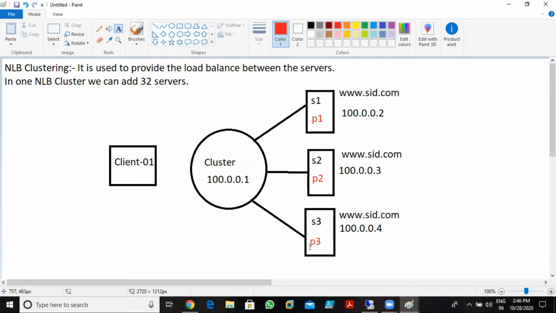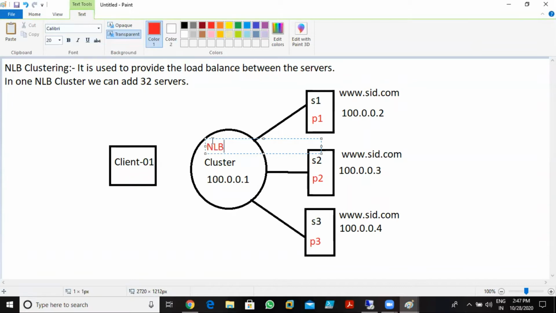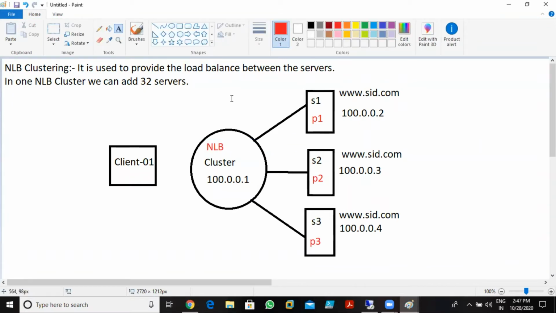Understood these things, right? So like this, your cluster is running. A cluster here means managing the NLB cluster. I'm creating the NLB cluster over there. This is the way NLB cluster works, this is the way it directs the traffic. So this is the theoretical part of your NLB cluster.